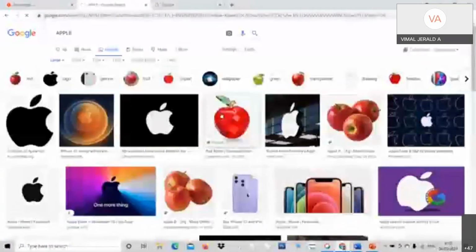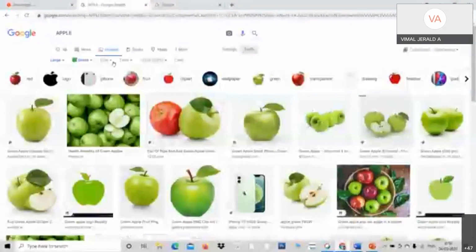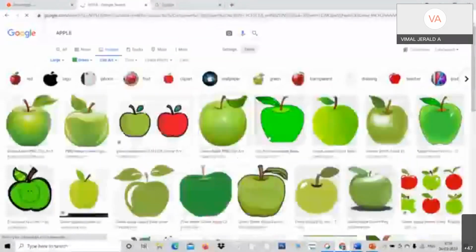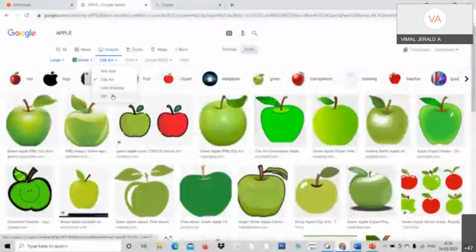And color, look at here. I can fix the color. Only the green color apples. And the type. What type of apple? If you want only clip art, the drawing, see here, these are all clip arts, not the picture of an apple. And if you want a line drawing, or a GIF, see here, you can get GIF.